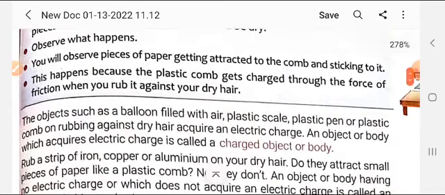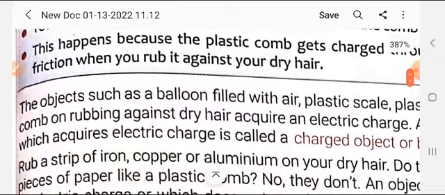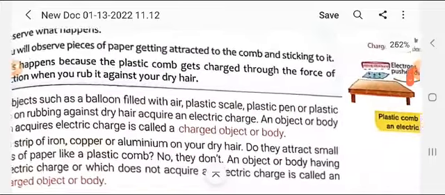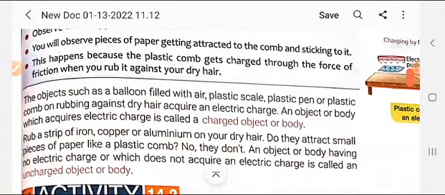Now, next student, objects such as a balloon filled with air, plastic scale, plastic pen or plastic comb, on rubbing against dry hair, acquire electric charge.